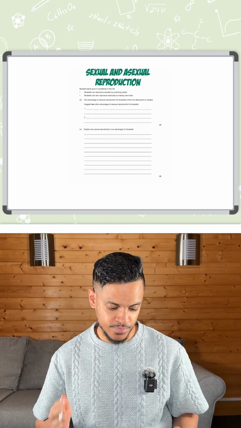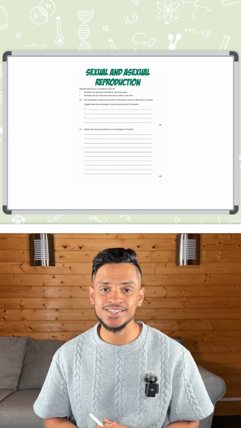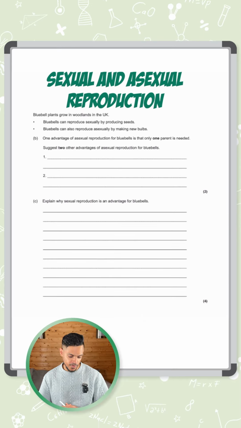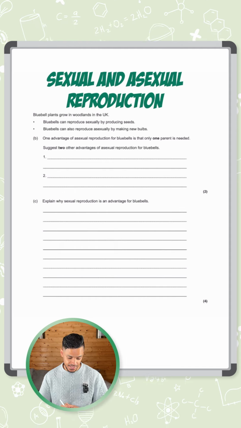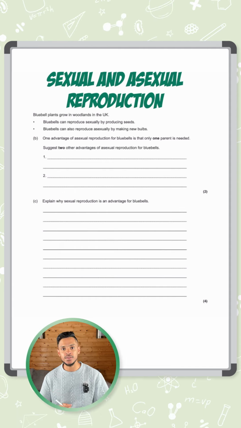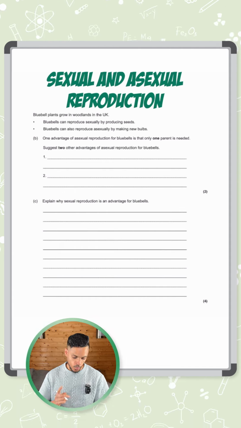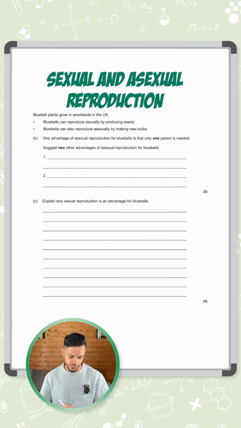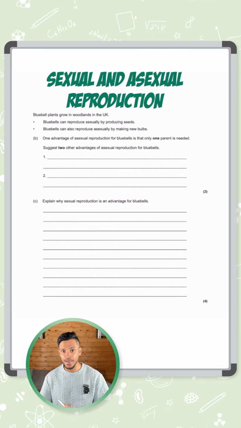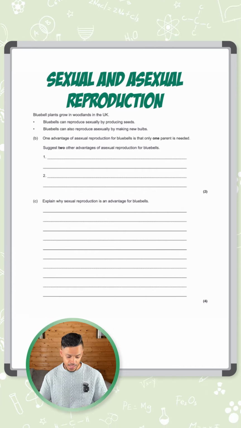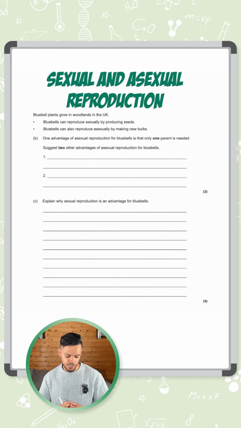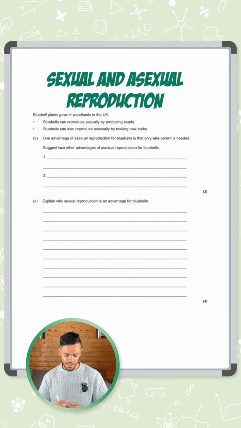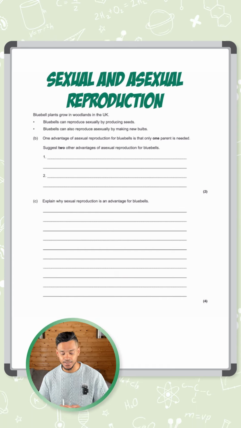Right, this question says bluebell plants grow in woodlands in the UK. Bluebells can reproduce sexually by producing seeds and also asexually by making new bulbs. One advantage of asexual reproduction for bluebells is that only one parent is needed. Yeah, that's right. Suggest two other advantages of asexual reproduction, and it says for bluebells in particular.